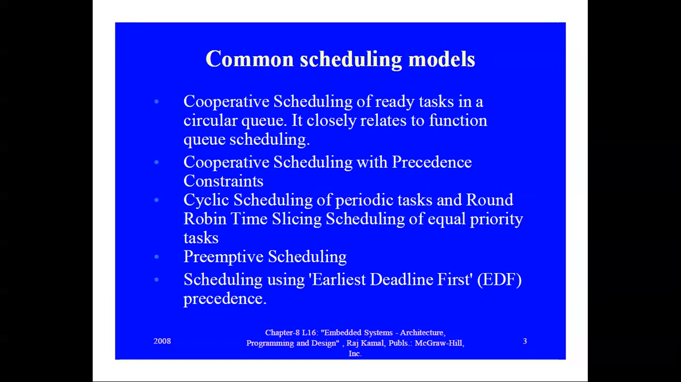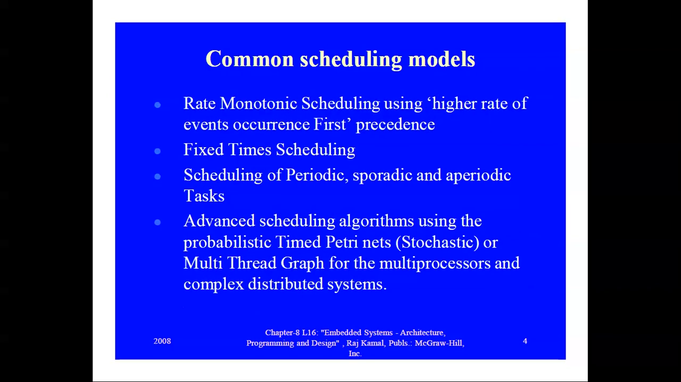So first one is cooperative scheduling of ready tasks in a circular queue. It closely relates to function queue scheduling. Second one is cooperative scheduling with precedence constraints. Third one, cyclic scheduling of periodic tasks and round robin time slicing scheduling of equal priority tasks. Next is preemptive scheduling, and the next one is scheduling using earliest deadline first or EDF precedence.